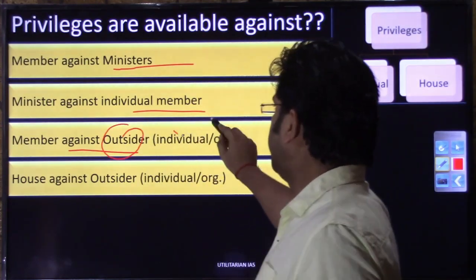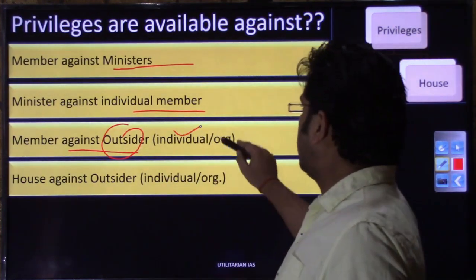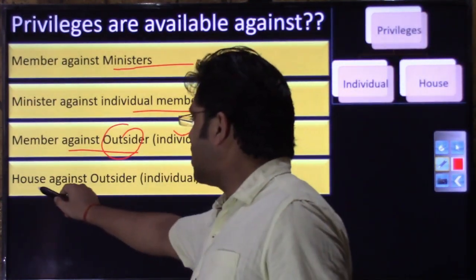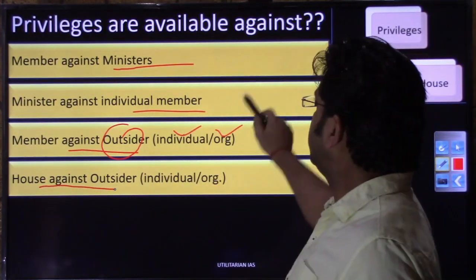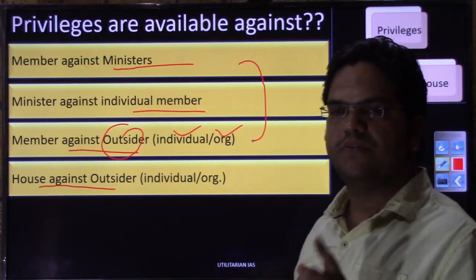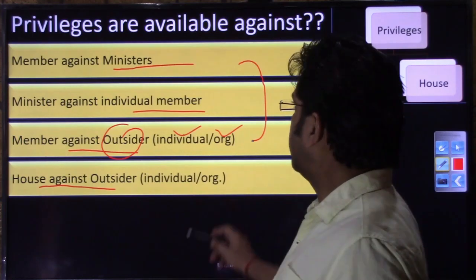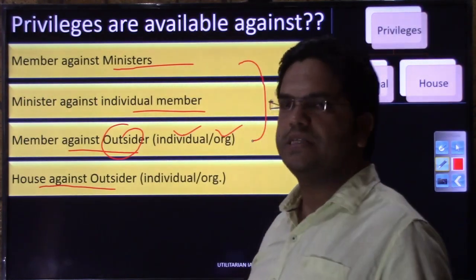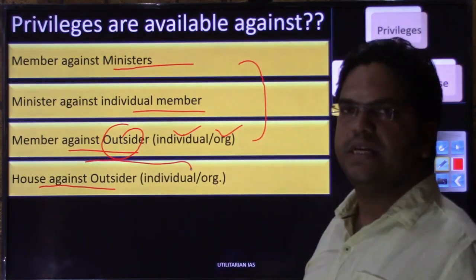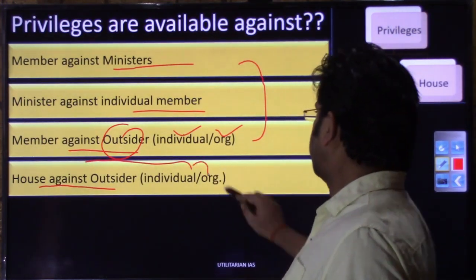That outsider can be an individual like you or me, or any organization, any industry, any media house, or the house as well. This was at the individual level, where a member could move a privilege motion against the minister, a minister against an individual member, or a member against an outsider. At the house level as well, the house can move a privilege motion against any individual or organization.